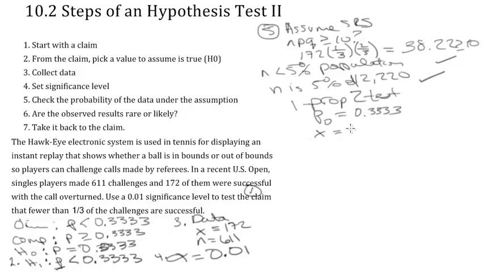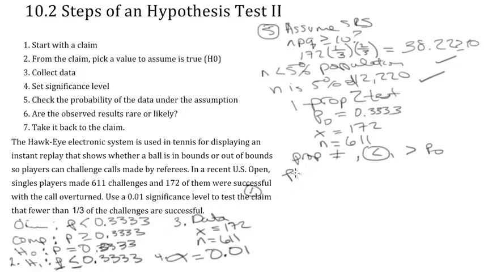My x will be the number of successes. My n will be out of how many. And what I want to know is prop not equal to, less than, or greater than p-naught. And what we've got here in our alternative hypothesis was that it was less than.